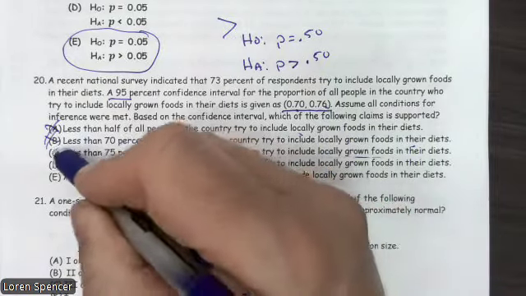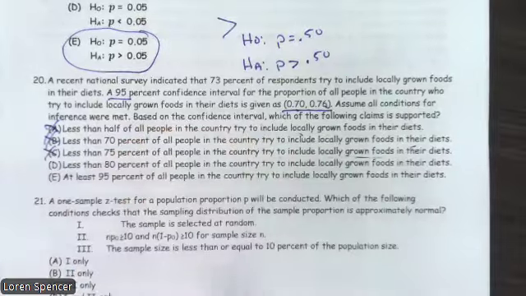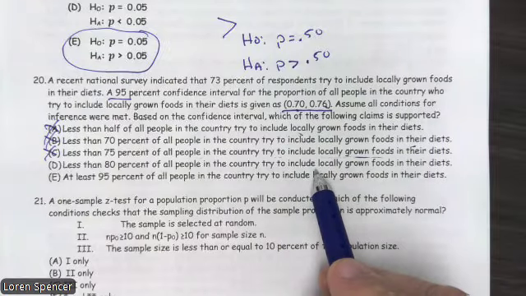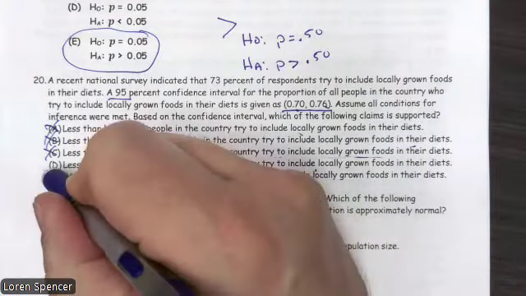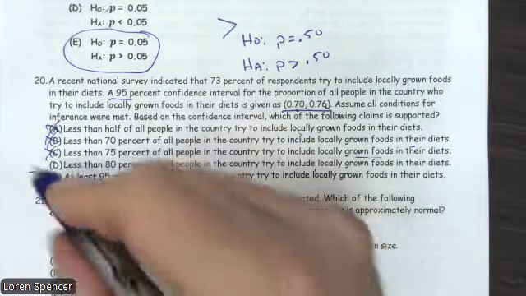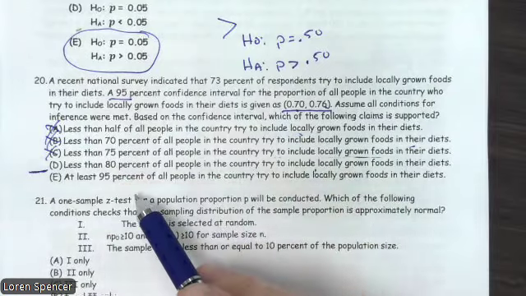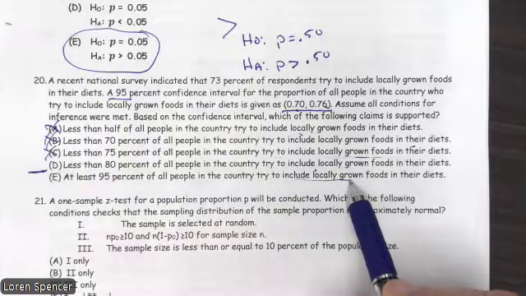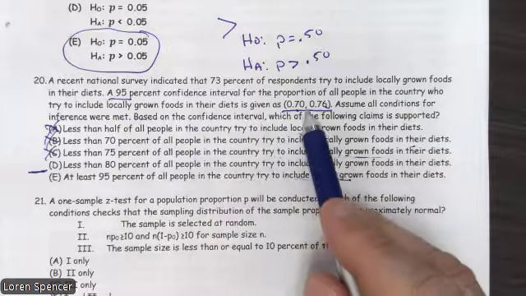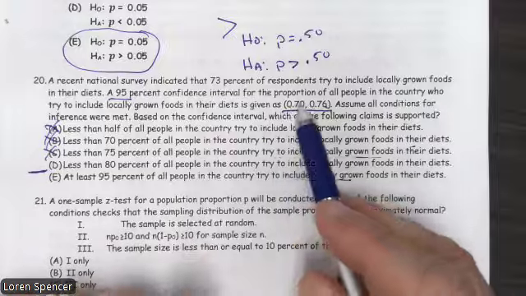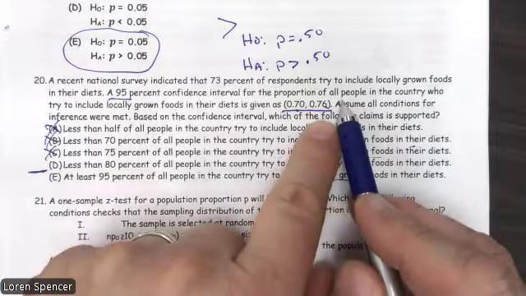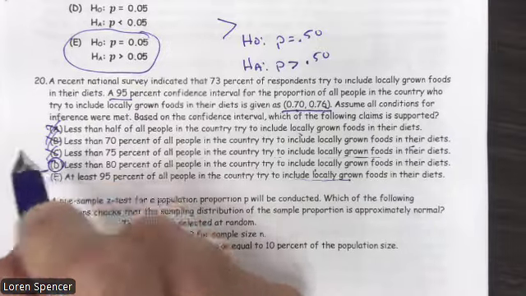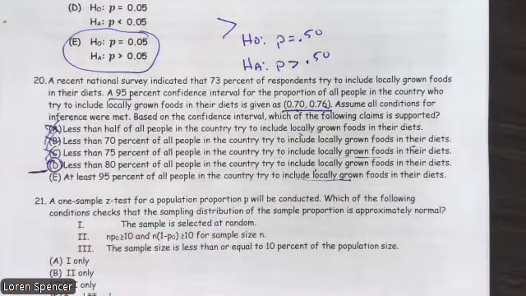All right. Less than 80% of the people try to include locally grown foods. Yeah, that's true. That may be our best answer. At least 95% of all people in the country try to include locally grown foods? No, we're 95% confident it is between here, but this 80% is above this. So definitely less than 80% are trying to include locally grown foods.